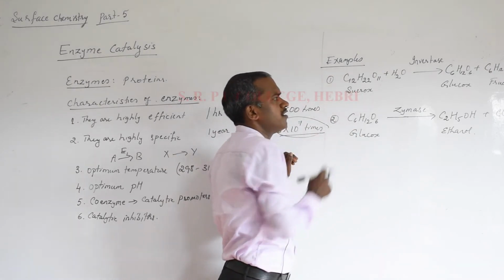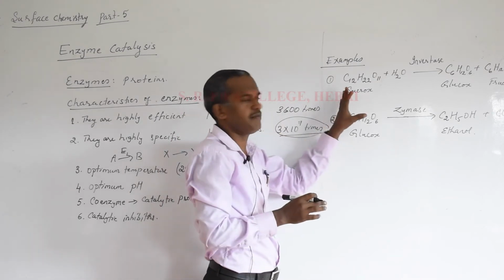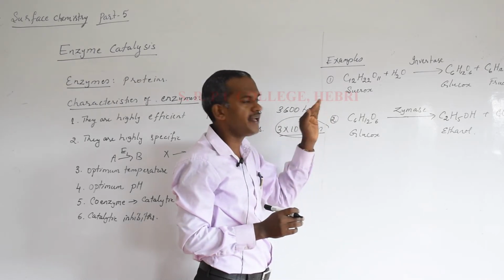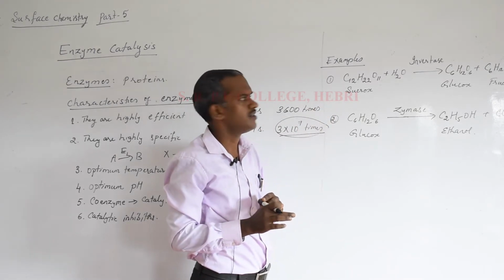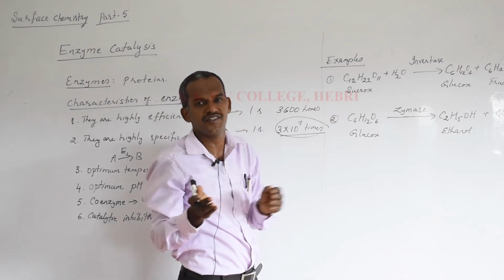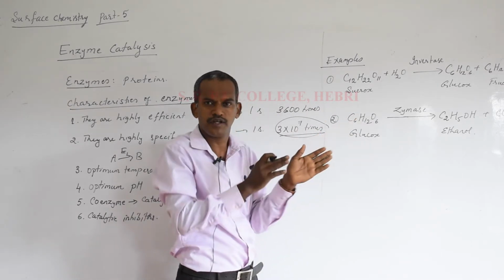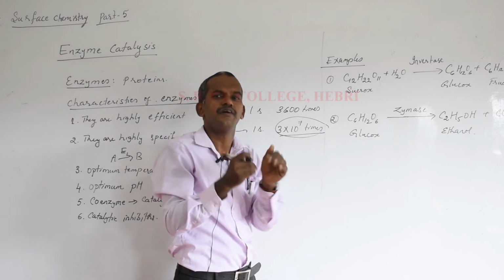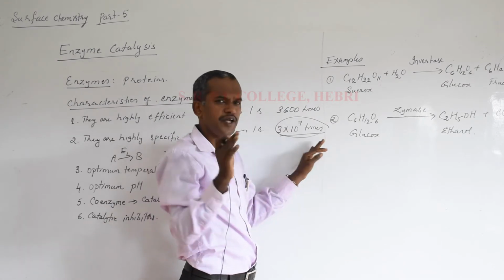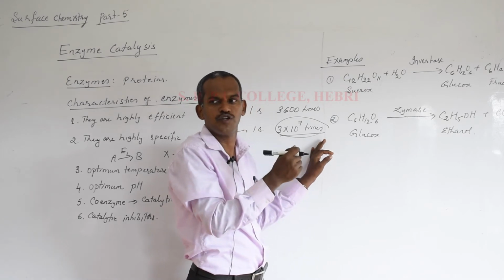So this is simple about enzyme catalysis. I told you what enzymes are, what the characteristics of enzymes are, and examples of enzyme catalysis. Now let me move on to the mechanism of enzyme catalysis. In the last class I told you about the mechanism of catalysis, which is explained based on adsorption theory. In adsorption theory we understood there was diffusion of reactant molecules, adsorption, reaction, then desorption, and finally diffusion of the product molecules. Similar to that, we can study the mechanism of enzyme catalysis also.